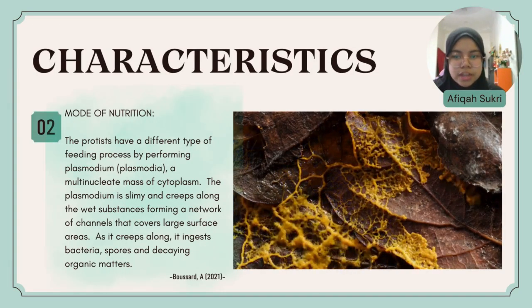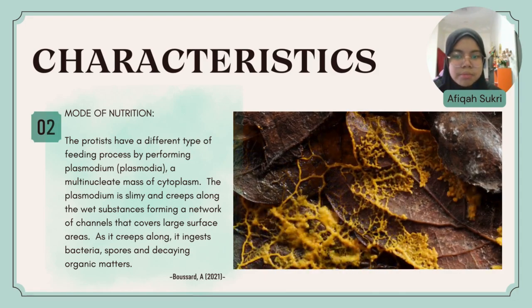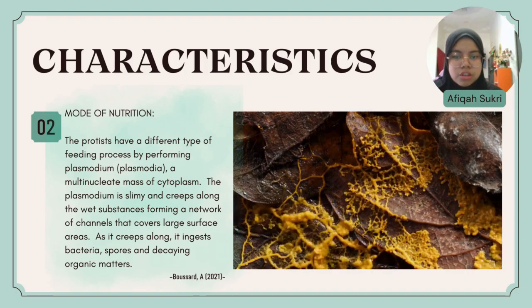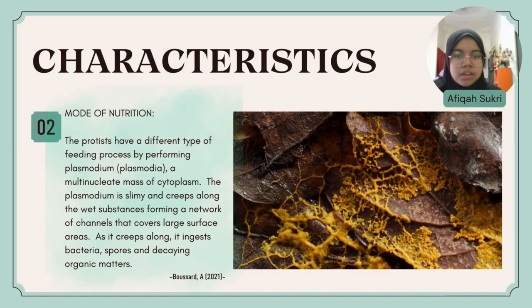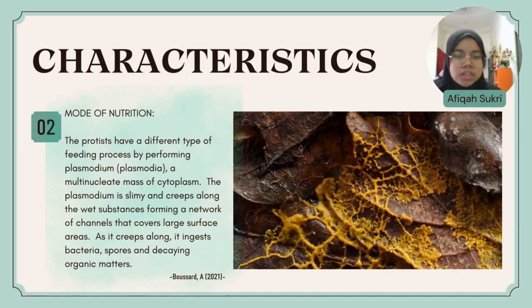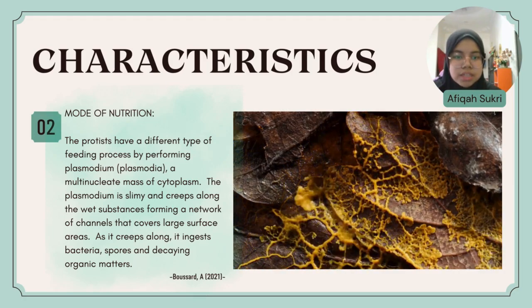Next, let's look at their mode of nutrition. Physarum polycephalum has a different type of feeding process by forming a plasmodium, which is a multinucleate mass of cytoplasm. The plasmodium is slimy and creeps along the wet substrate, forming a network of channels that covers a large surface area. As it creeps along, it ingests bacteria, spores, and decaying organic matter.